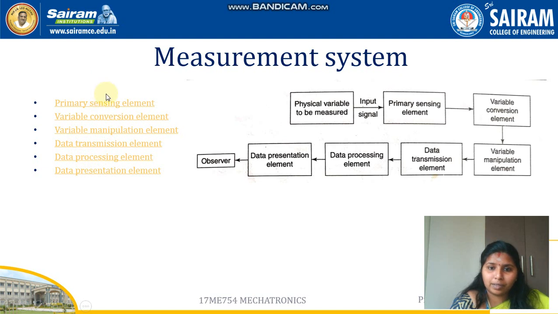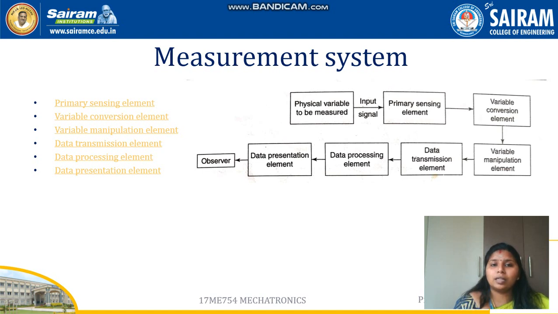It has a primary sensing unit, nothing but a sensor. It has a variable conversion unit, variable manipulation element, data transmission element, data processing element, and data presentation element. These are the major components of a measurement system. First let us see what a primary sensing element is.